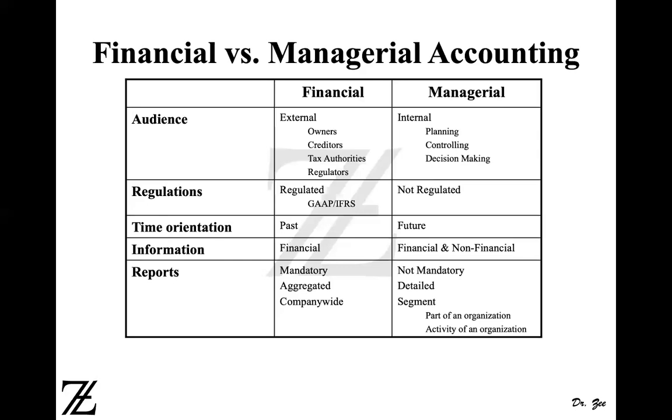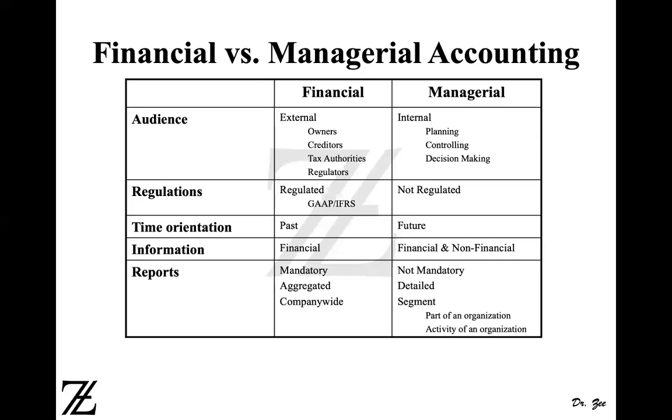Financial accounting reports are aggregated. So for example, let's take an example of Procter and Gamble. Now, Procter and Gamble produces hundreds of thousands of products, right? So you don't see the income statement of a particular toothpaste, right? Or you take Johnson and Johnson, you don't see an income statement for Johnson and Johnson baby lotion, baby powder, or a toothpaste or a toothbrush. You will see the aggregated report for Johnson and Johnson. You will see the aggregated financial statement for Procter and Gamble, for General Electric, for General Motors, right?